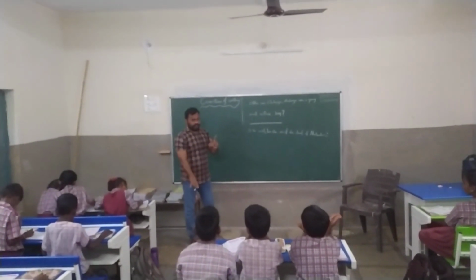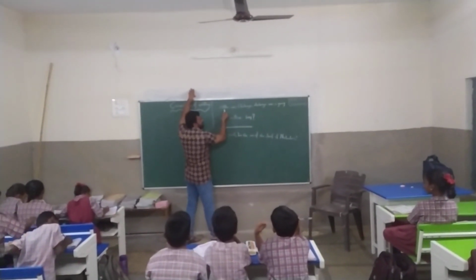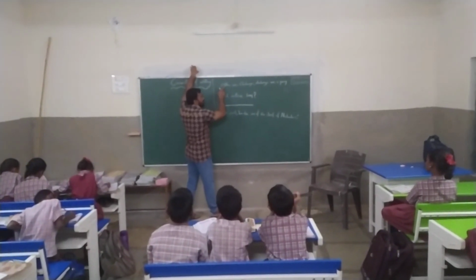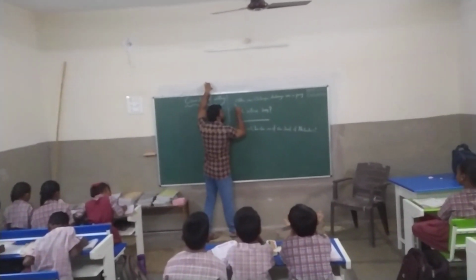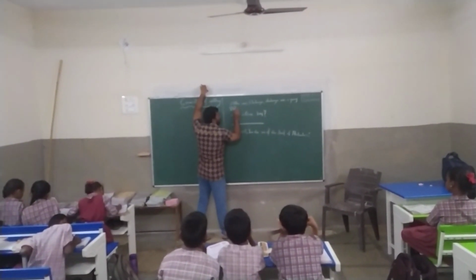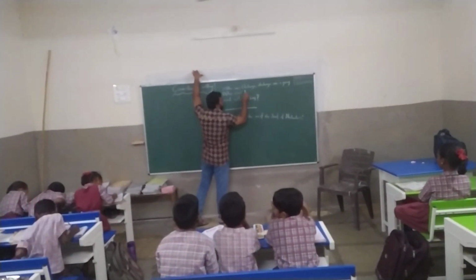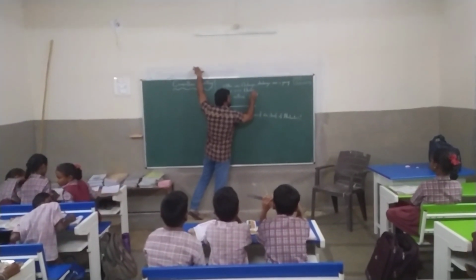You see, whether the sentence is started with a capital letter? Yes. W is a capital one, so there is no mistake here. So we can write capital W. Who was Ekalavya? Very good.